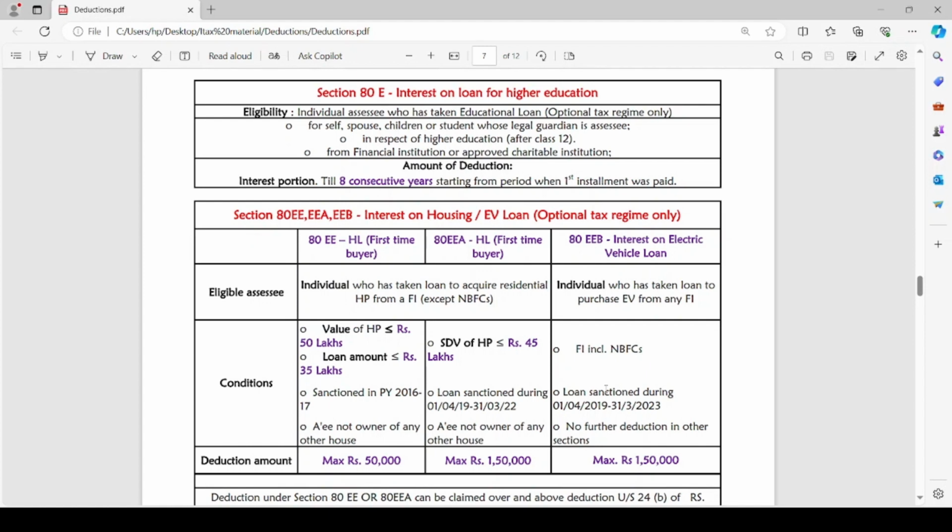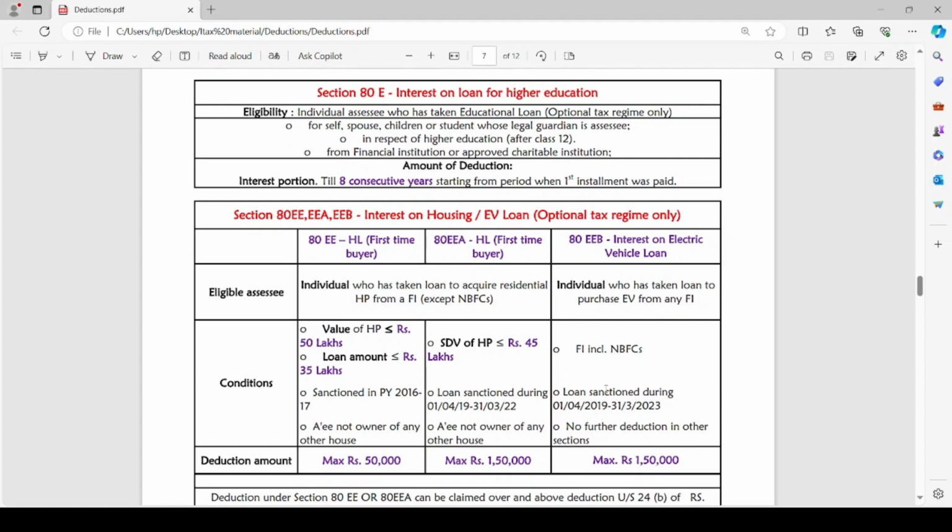It should have been sanctioned in the previous year 2016-17. And assessee is not owner of any other house. This is in case of the home loan should have been taken by the assessee who is buying any house property for the first time. Section 80EE and EEA are applicable to the assessee who is the first time buyer of any house property. The conditions under section 80EEA are: the stamp duty value of the house property should not exceed rupees 45 lakh. Under 80EE, the value of house property should not exceed 50 lakh and loan amount should not exceed 35 lakh.